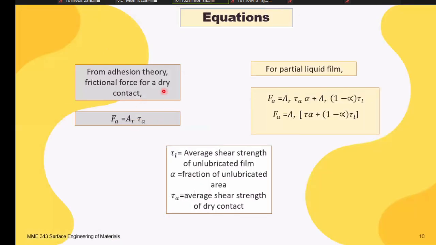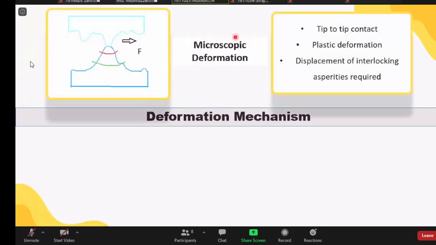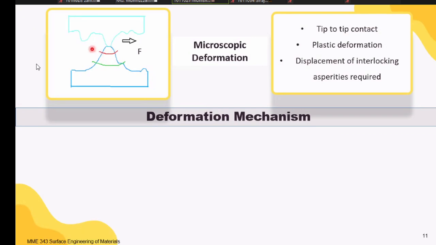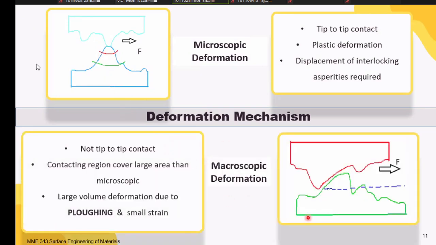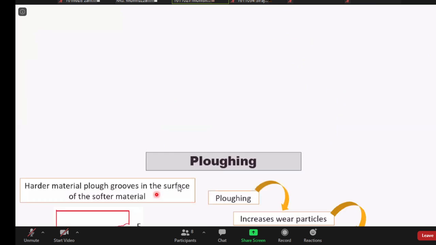These are the equations, this one for dry surface and this one for wet surface. Deformation mechanism can occur in two ways. At microscopic deformation, tip-to-tip contact is present, and this can rupture along this line or this line depending on the strength of the weaker material. And for macroscopic deformation, there's no tip-to-tip contact, but contact at a larger area, and the harder material plows through the softer one, making grooves, and also causing large volume deformation.